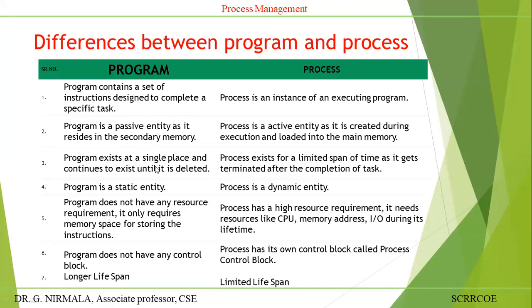A program exists at a single place and continues to exist until it is deleted. Your program will be stored in secondary storage. Only when the user does not want it will it be removed from the disk. Until then, the program must be available on the hard disk. A process exists for a limited span of time, as it gets terminated after the completion of a task.